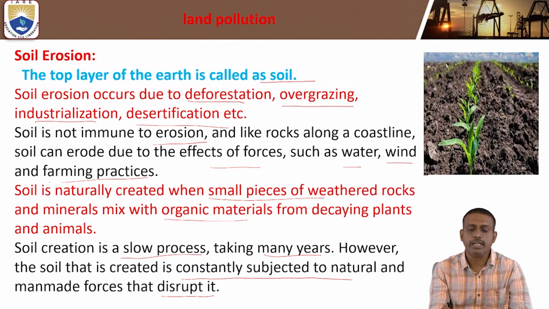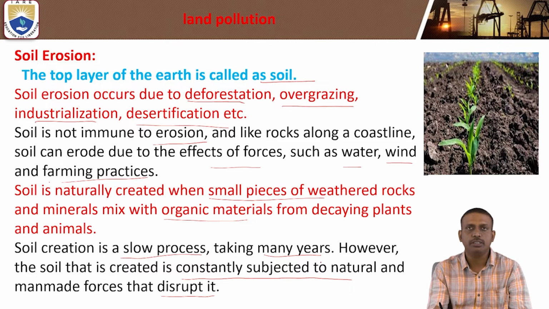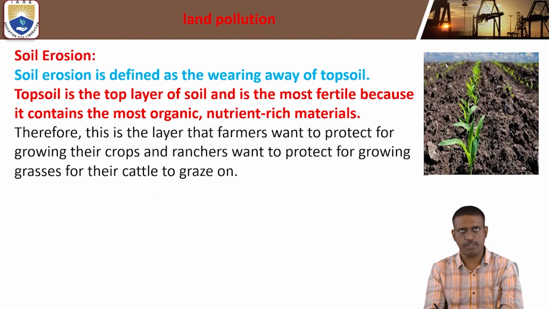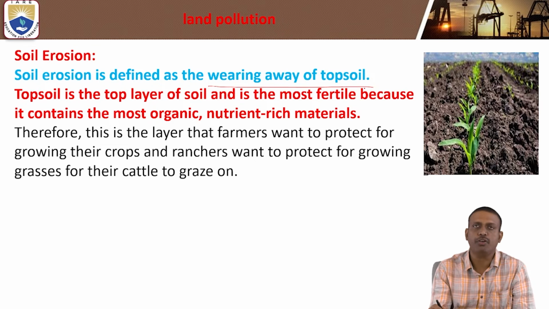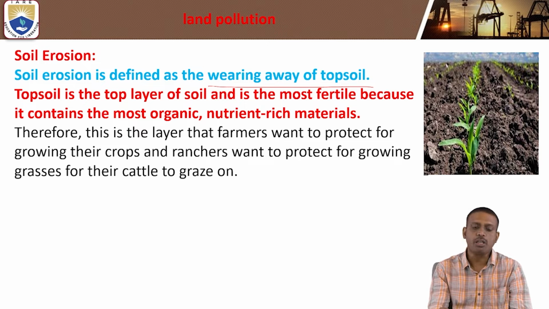Soil is naturally created from small pieces of weathered rocks and minerals mixed with organic materials from decaying plants and animals. Soil creation is a slow process taking many years. However, once soil is created, it is constantly subjected to natural and man-made forces that disrupt it. Soil erosion is defined as the weathering away of the topmost layer of the soil.